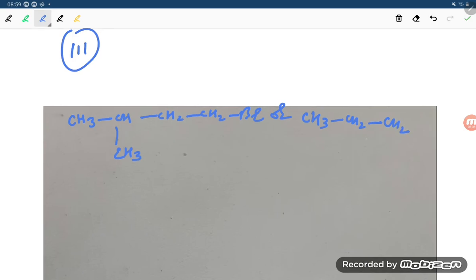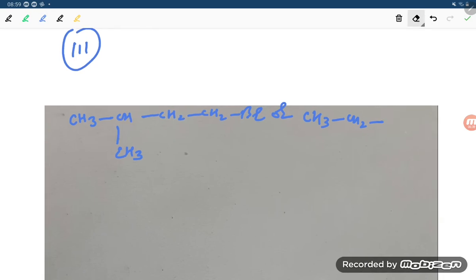In the first case it is CH3CH2CH2CH2Br with a CH3 branch elsewhere, and the other option is CH3CH2CH(CH3)CH2Br.